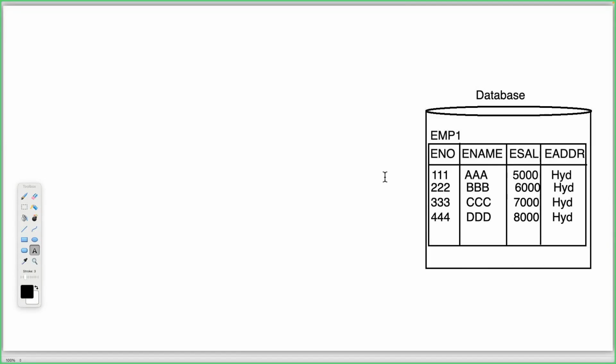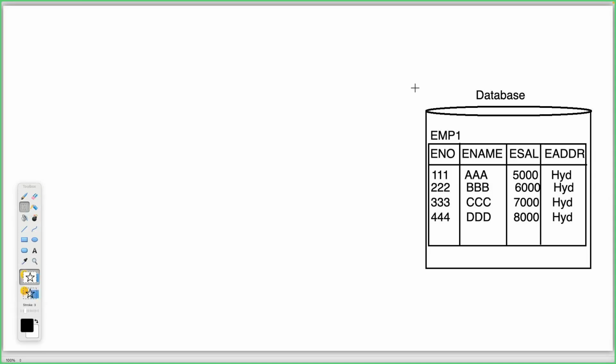So overall, this is the EMP1 table, right? Inside the database, maybe Oracle or maybe MySQL, that doesn't matter. Any database, the EMP1 table data now exists. My requirement is to fetch this total data, to retrieve this total data. I want to perform a read operation now. If you want to perform a read operation, what do we have to do?